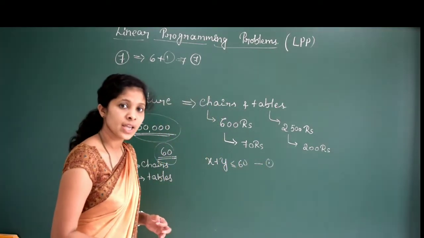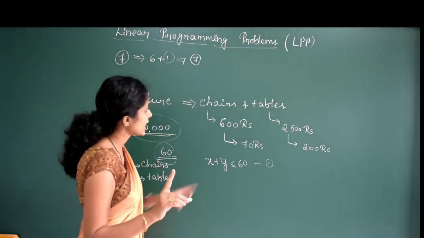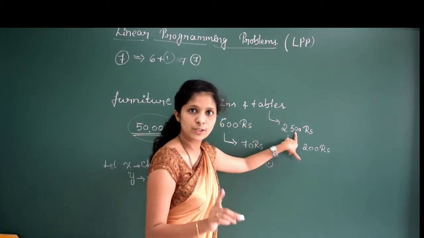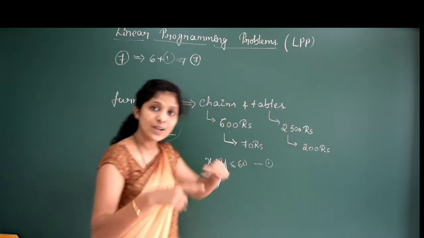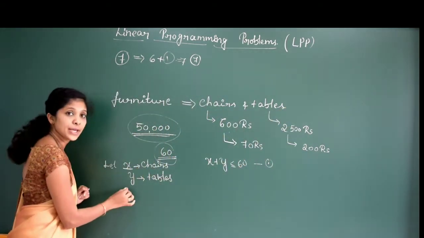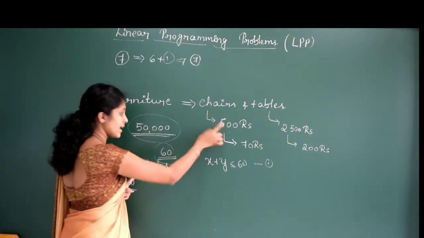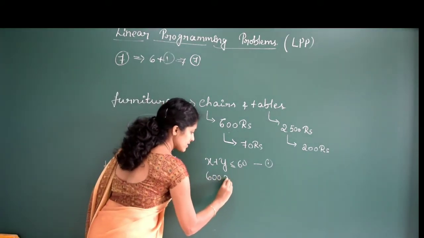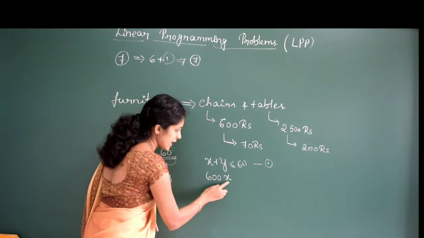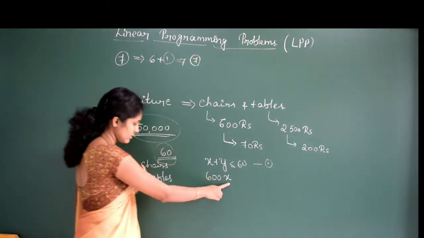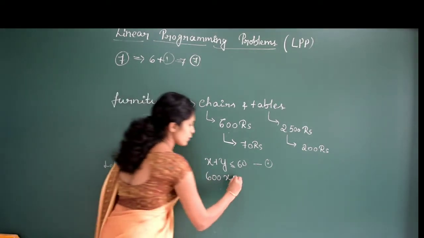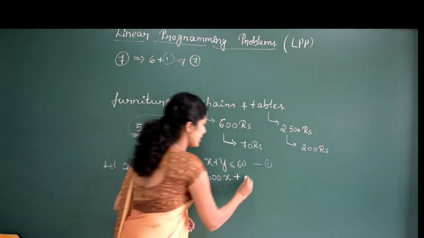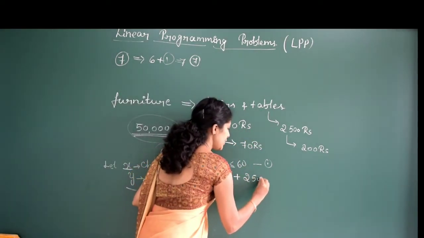Another equation: the cost of one chair is 600 rupees and the cost of one table is 2,500 rupees. We have considered chairs as x and tables as y. So 600 into x is the cost of the chairs, plus the cost of tables, 2,500 into y.